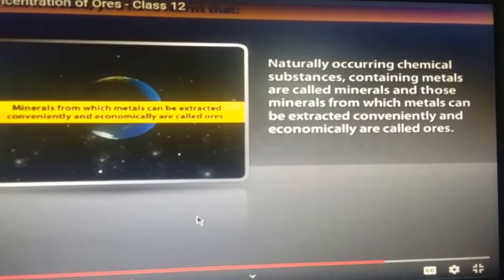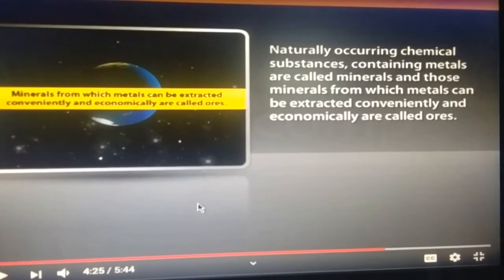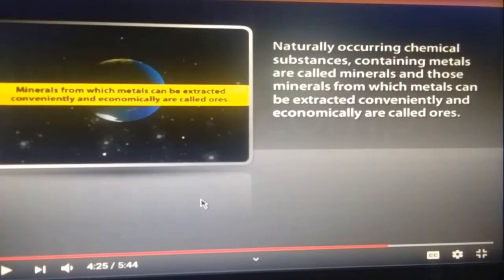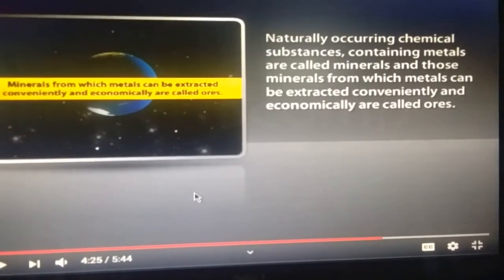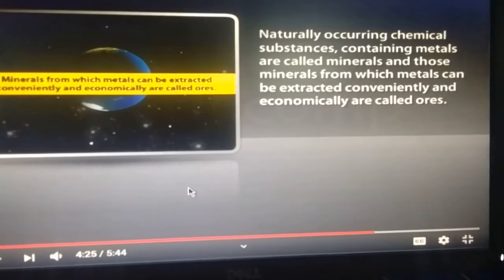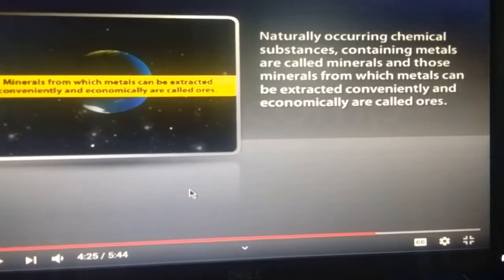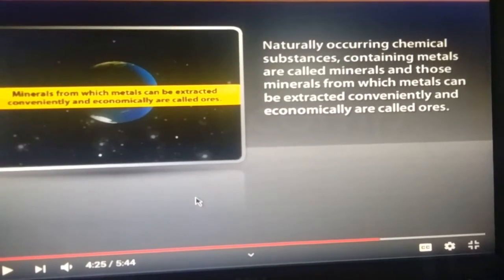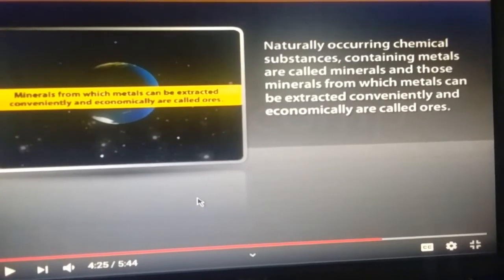We will discuss some more points. We know that minerals from which metals can be extracted conveniently and economically are called ores. Naturally occurring chemical substances containing metals are called minerals, and those minerals from which metals can be extracted conveniently and economically are called ores. Now this process of concentration of ore has been completed.